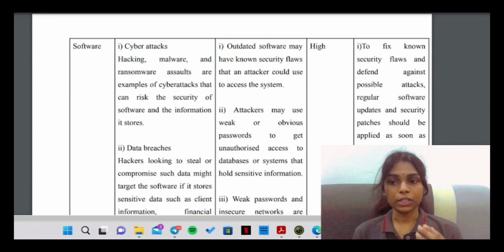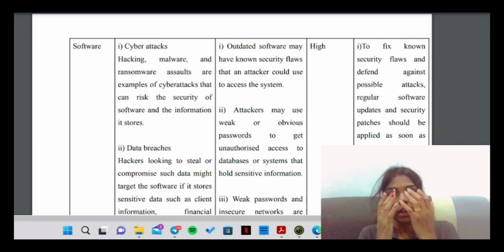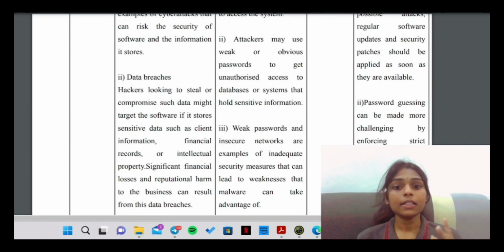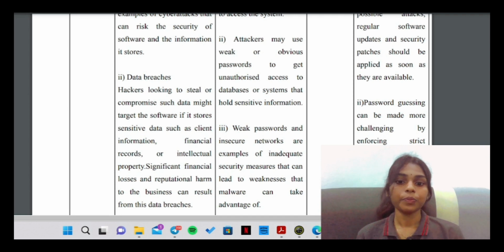The vulnerabilities of this asset: the first is outdated software. Outdated software can have known security flaws that an attacker could use to access the system. Then, attackers may use weak or obvious passwords to get unauthorized access to databases or systems that hold sensitive information. An obvious password is, for example, the Bluetooth in a car. Normally they require a password which is 0000 or 1234. So, this is known as an obvious password.